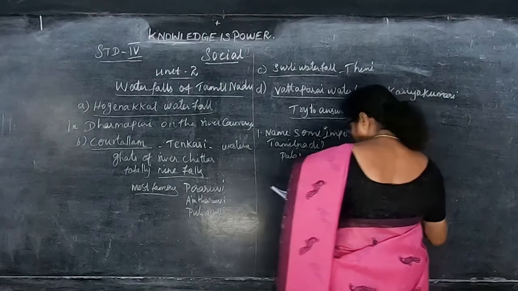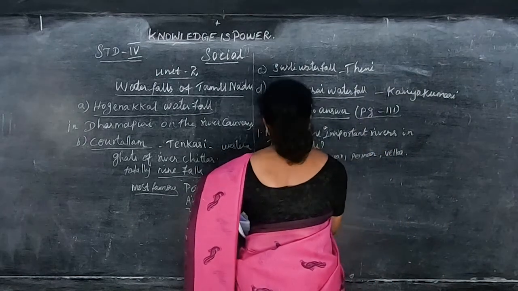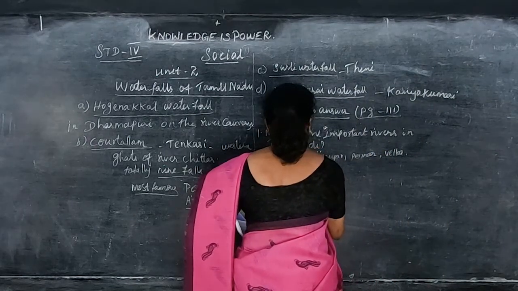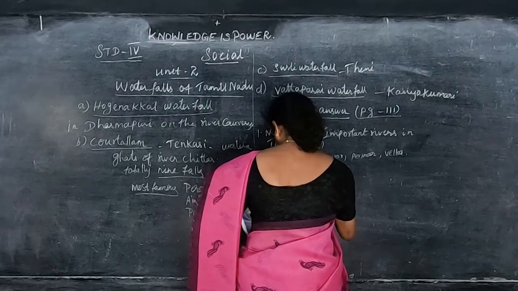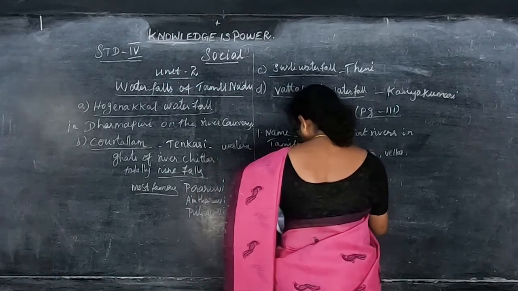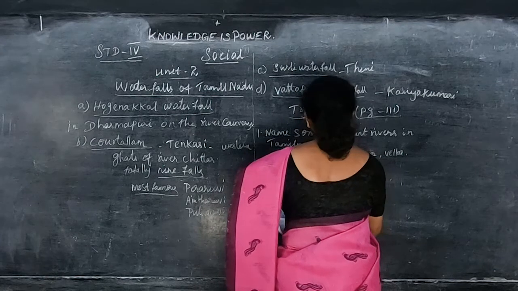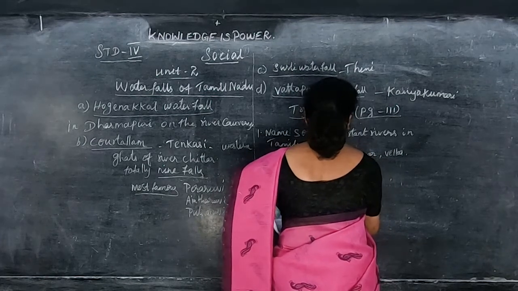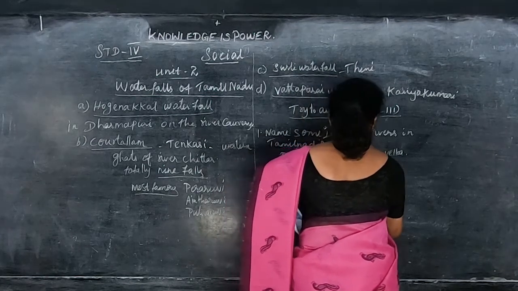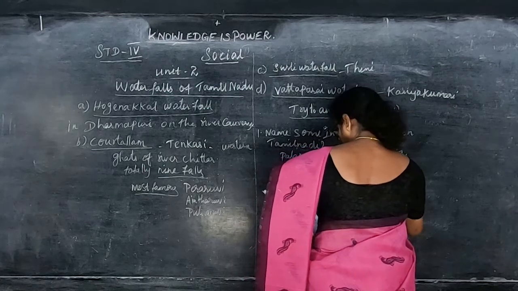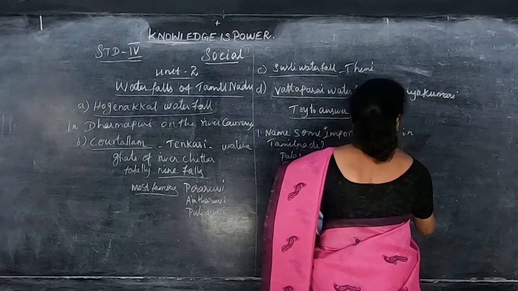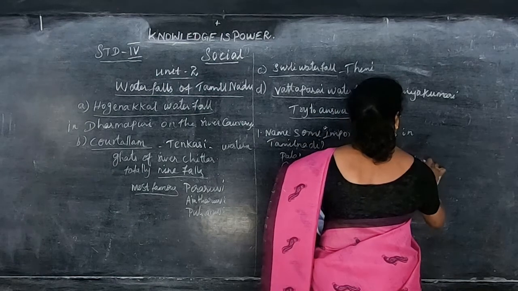And then the Kaveri, and Vaigai and Tamirabarani. Okay, these are the rivers.